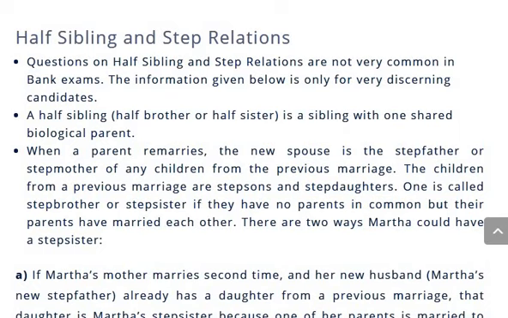Half sibling and step relations. And these are not very common in bank exams basically, but I am just giving the things clearly. Half sibling, half brother or half sister, is a sibling with one shared biological parent. So when a parent remarries, the new spouse is the stepfather or stepmother of any children from the previous marriage.